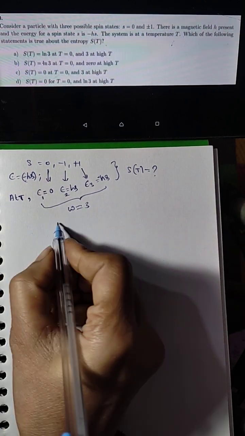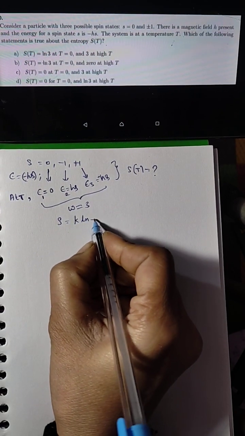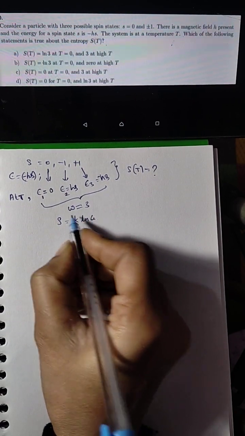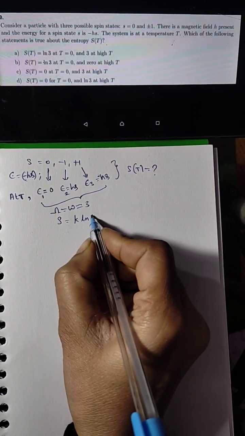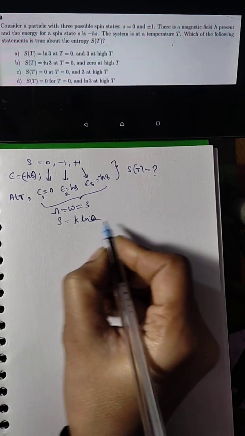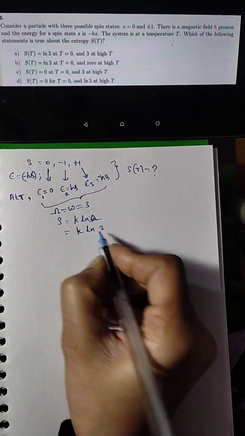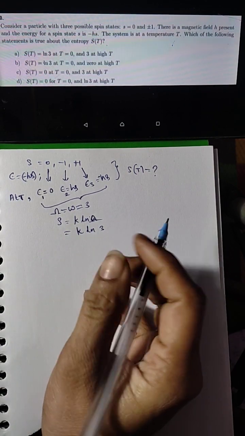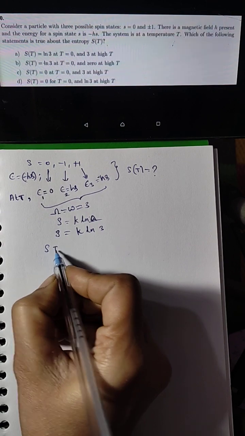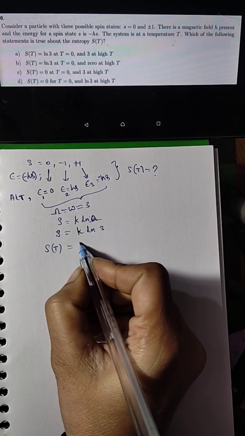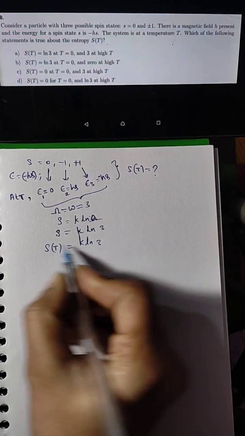So we know that the entropy formula is K ln omega. So omega is this, 3. So this is K ln 3. So at temperature T the value is K ln 3.